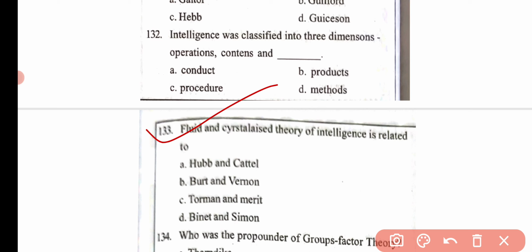Then the next question is, fluid and crystallized theory of intelligence is related to Hobb and Cattell, Bott and Vernon, Terman and Merrill, Binney and Simon. Here the correct answer is option A, that is Hobb and Cattell.